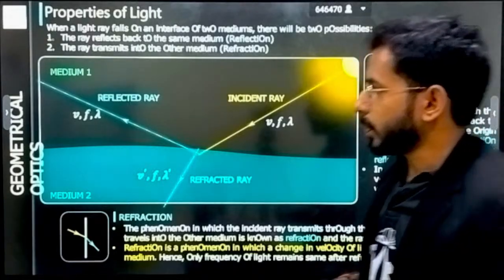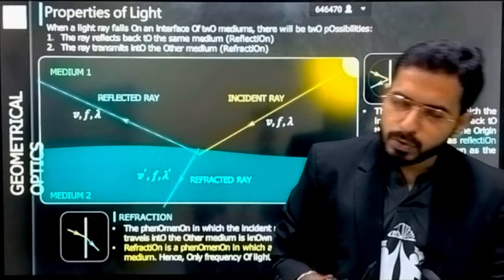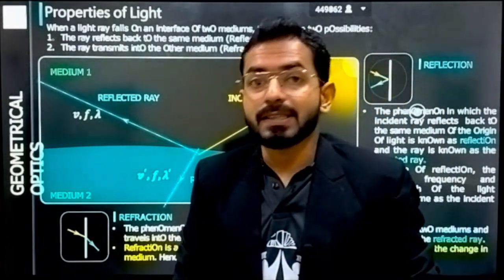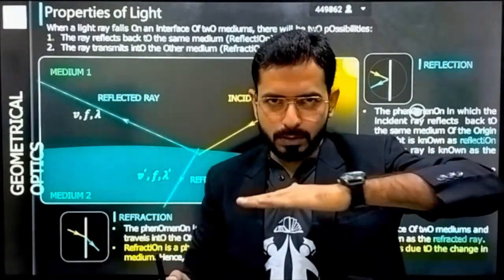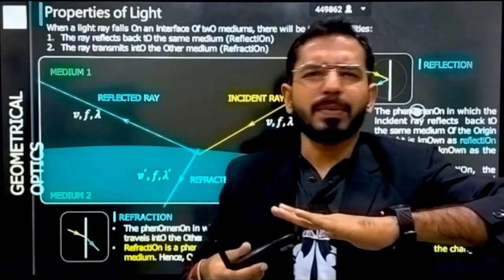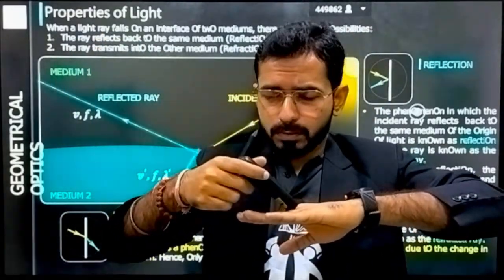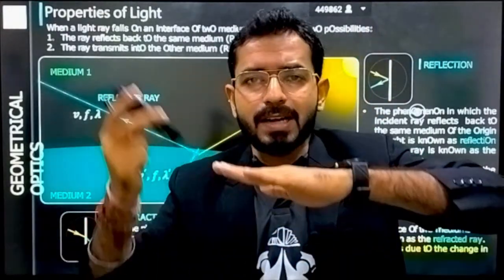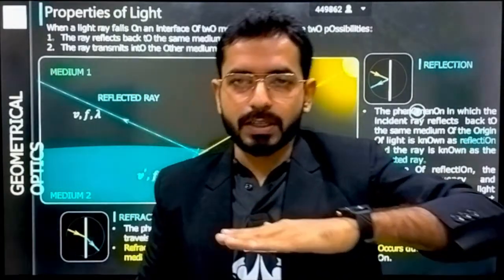Now we'll enter into the properties of light. Some basic properties of light are there. One of the most basic and most important properties of light I will now tell you. If the light is changing its medium, let's suppose this is my hand, a surface I have taken. Above this there is air, and below this there is, let's suppose, some other medium, water. If light is coming here, what will happen? Some part of the light will get reflected. All of you know about the law of reflection. Some part of the light will go under it. That is called refraction.